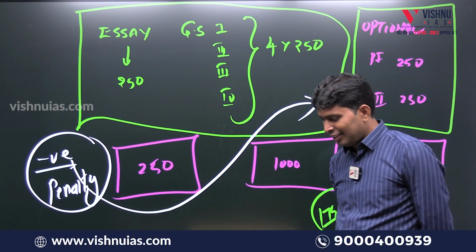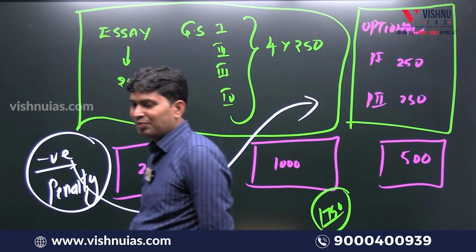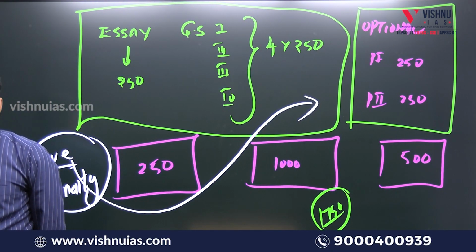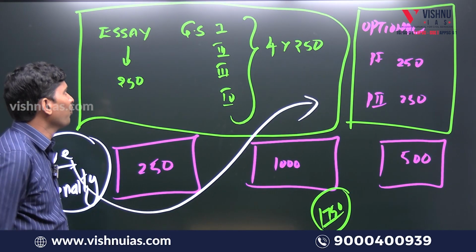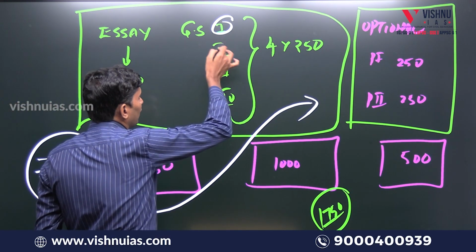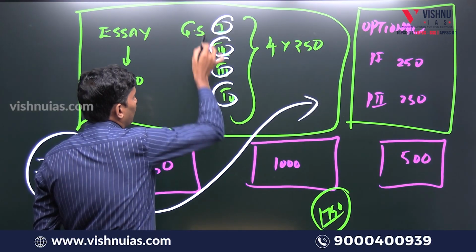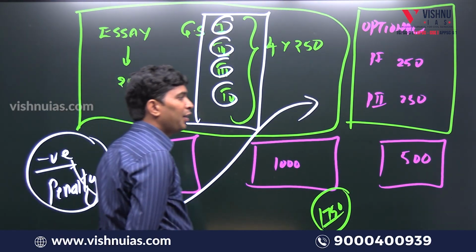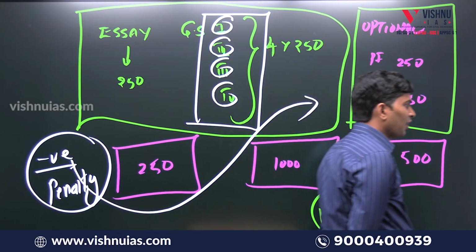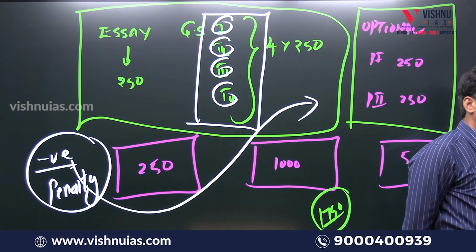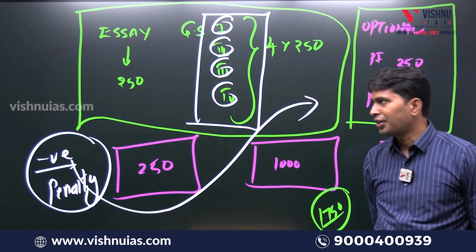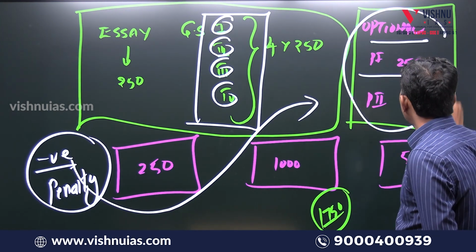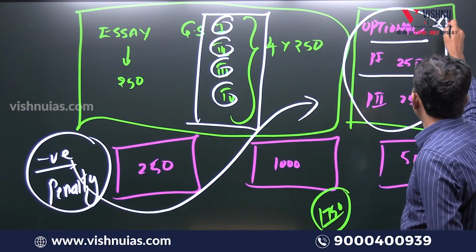Which means UPSC is proving every time, come on, don't go for the luck factor. So what is the demand here, sir? Again paper 1, paper 2, paper 3, paper 4. Whichever papers you are not so good at, you should try to get minimum average marks. Whichever paper you are good at, you should try to maximize the marks. And most important, try to maximize your score in your optional.